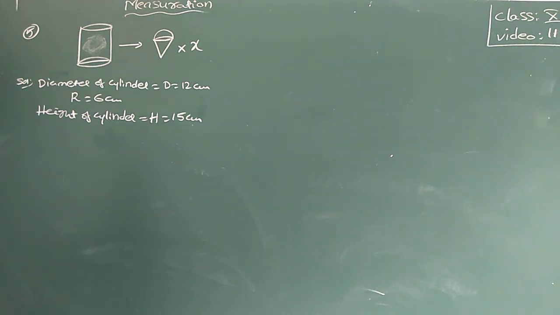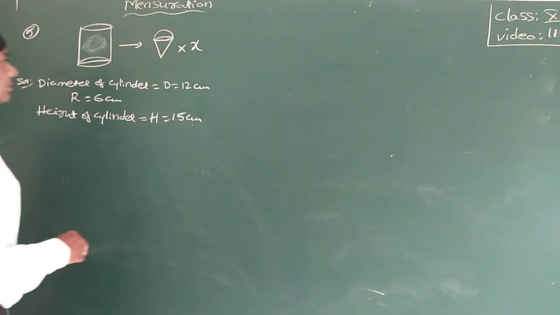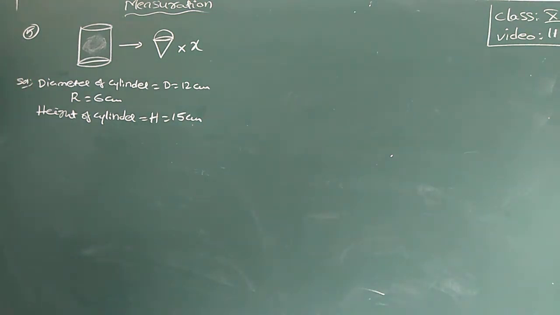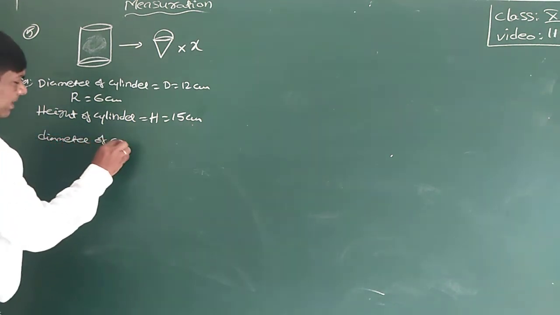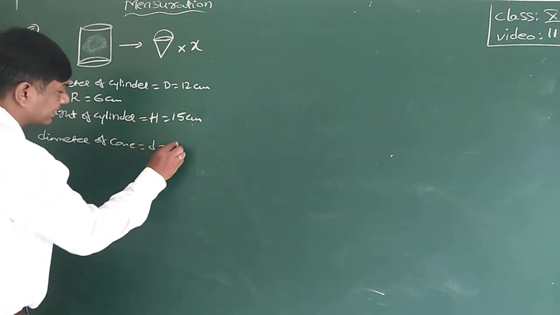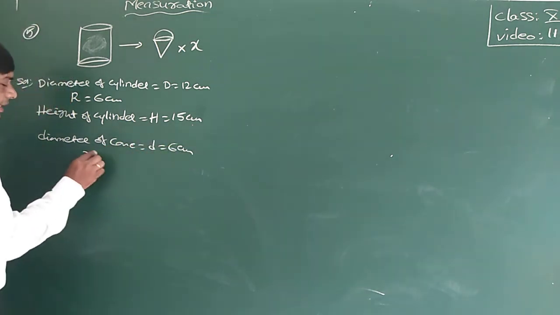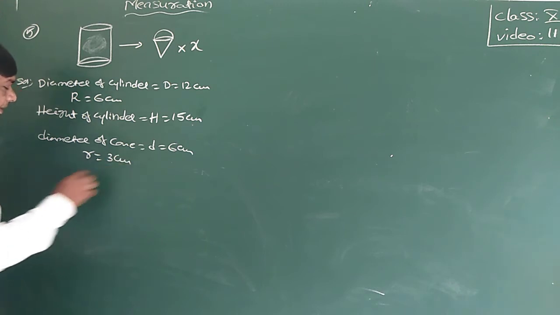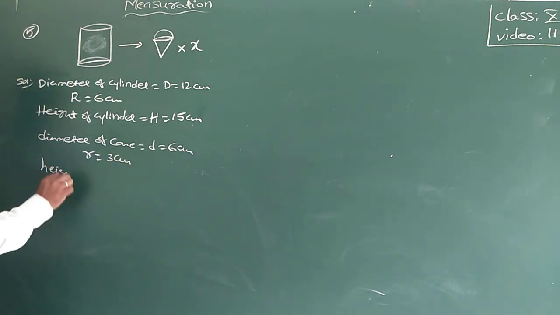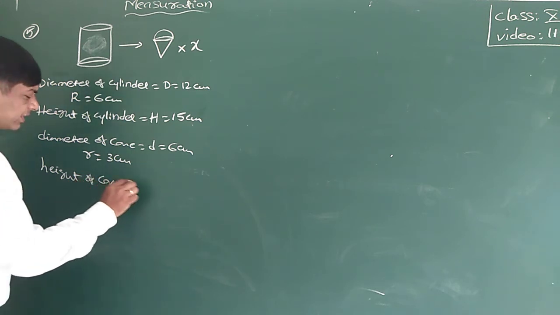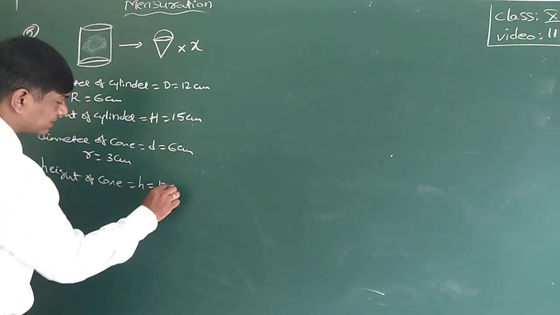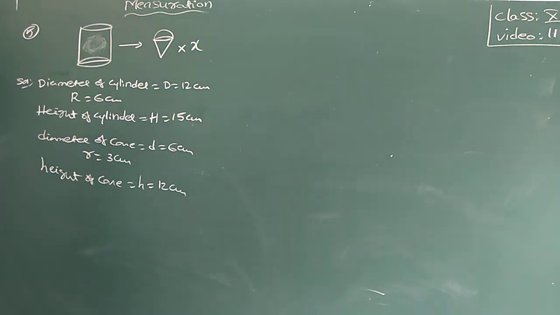The diameter of the cone is 6 centimeters, and the height of the cone is 12 centimeters. So diameter of cone, D, is equal to 6 centimeters. Then radius is equal to 3 centimeters. Height of a cone, h, is equal to 12 centimeters.